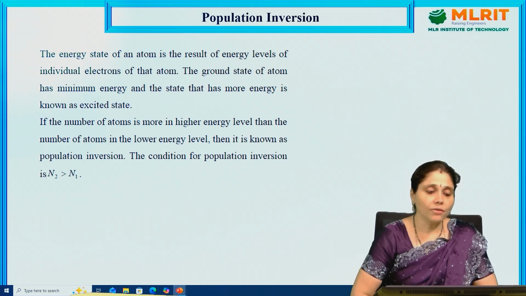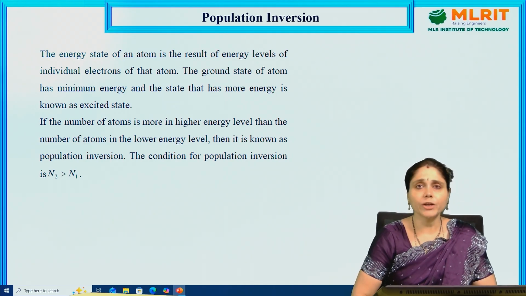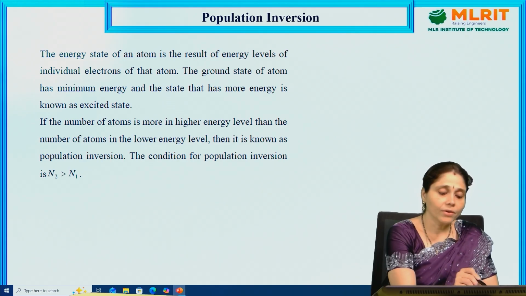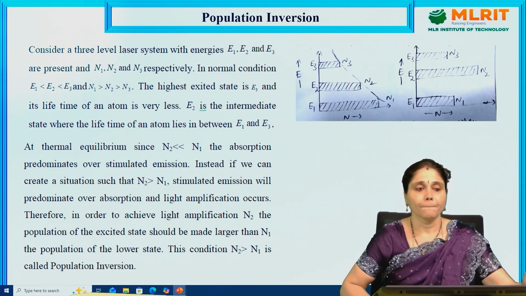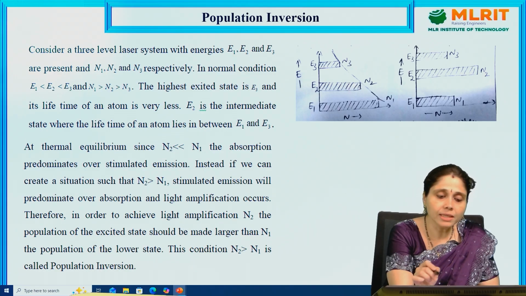The energy of an atom is a result of the energy levels of the individual electrons of that atom. The ground state of an atom has minimum energy and the state that has more energy is known as the excited state. If the number of atoms in the higher energy level is more than the number of atoms in the lower energy level, then it is known as population inversion. Okay, the condition for population inversion is N2 is greater than N1. Now, consider 3 energy levels.